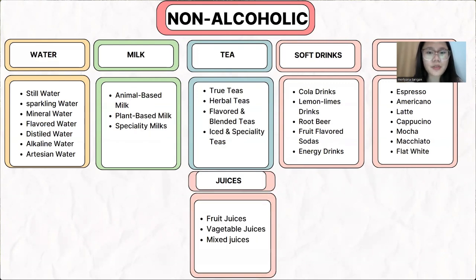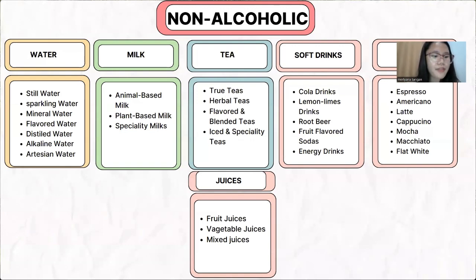Okay, start from non-alcoholic beverages. The first one we have water. Start from still water, which is plain water with no bubbles or gas. And then we have sparkling water, which is water with bubbles or carbonation. And then we have mineral water, which is water with natural minerals from underground springs.